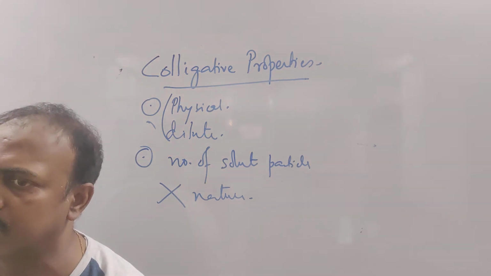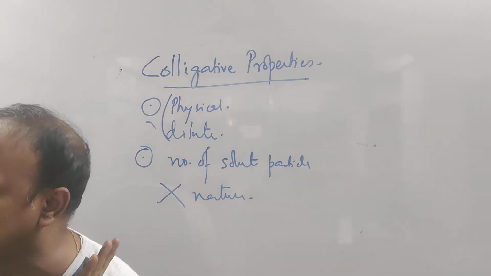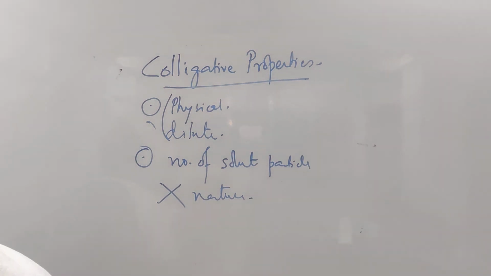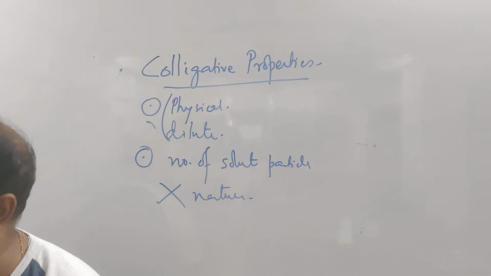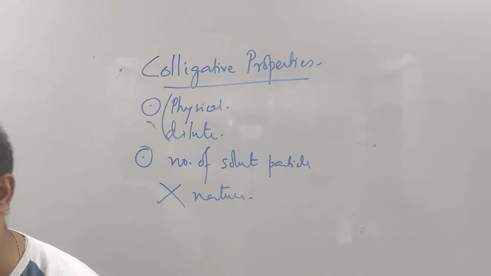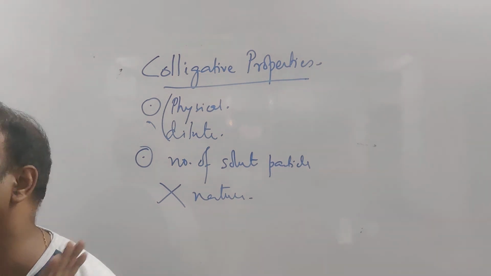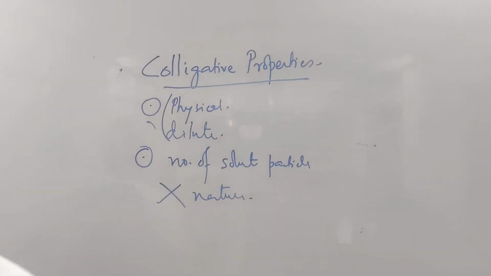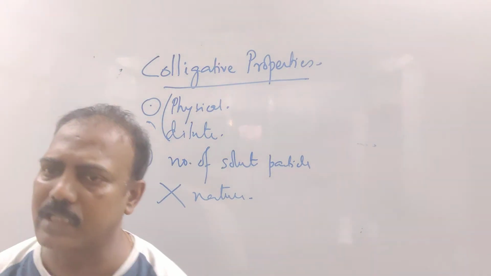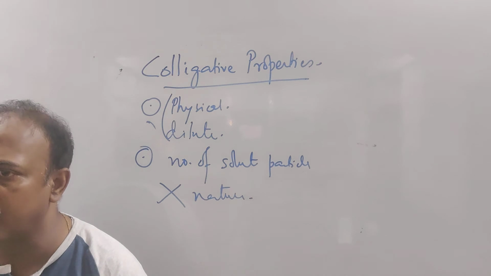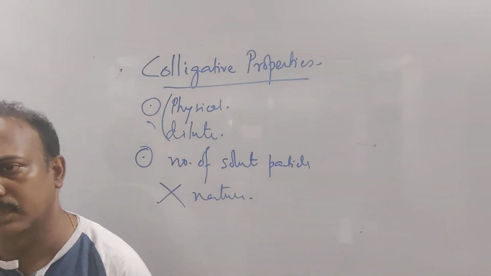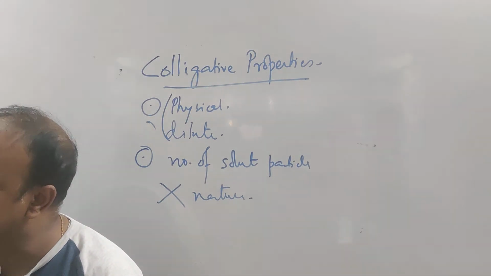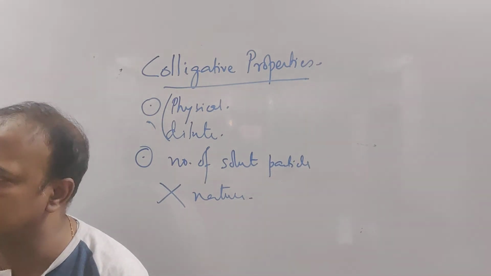If 5 solute particles are there, whatever is the value of that property, if 10 particles are there, the value of that property will be doubled. It depends on the number of particles, not on the nature of the particle. What type of particle is there, absolutely doesn't matter. Understood that? These are colligative properties. So colligative properties are certain physical properties of dilute solution which depend on the number of solute particles but not on its nature.